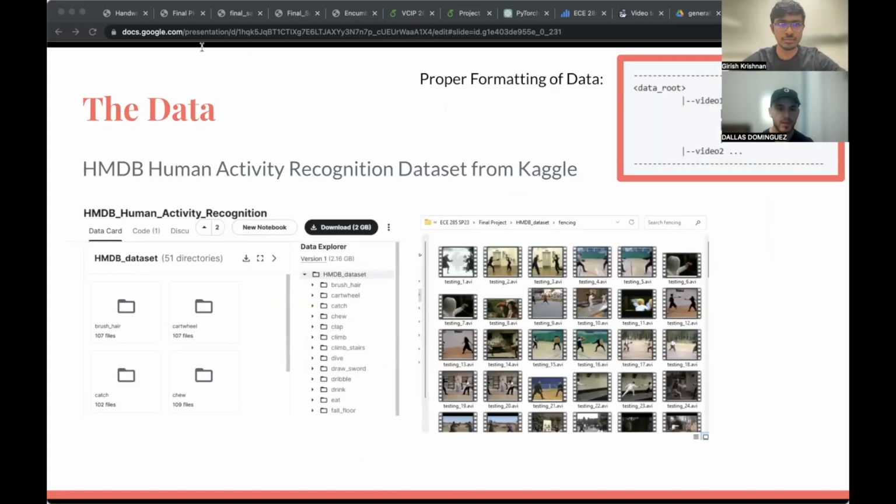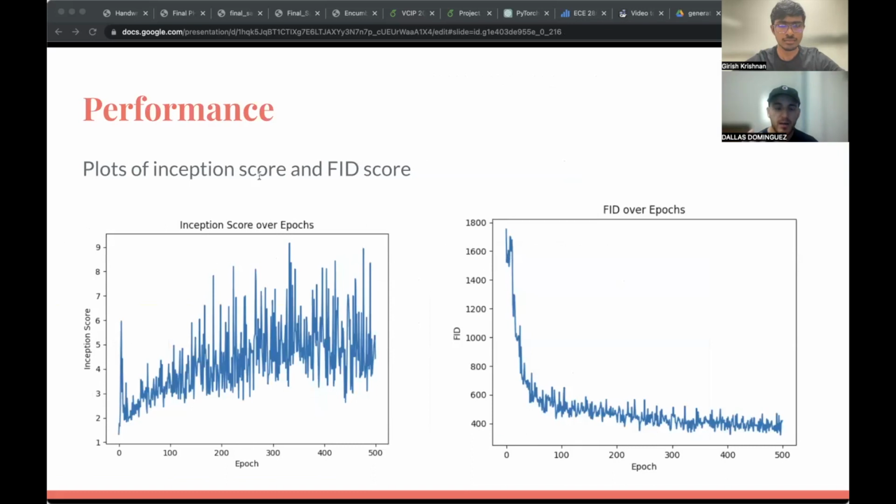The data set we're using is the HMDB Human Activity Recognition dataset, which is composed of around 7,000 clips from 51 action categories like jump, kiss, laugh, and each category contains about 101 clips. There's a file called fencing within this database, and it contains 30 testing videos and 86 training videos, which are in AVI format. We trained our network on these videos, but first and foremost, we had to properly format them. The videos are in AVI format, as you can see here, but we needed to convert them all individually to a series of JPEG images, each video being a file containing the frames of the video in JPEG format.